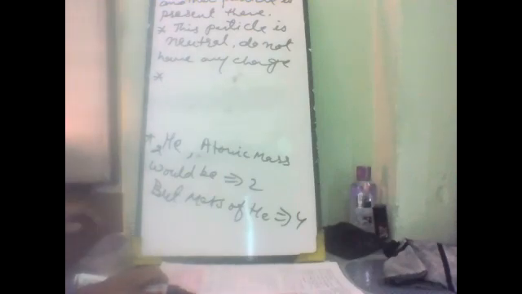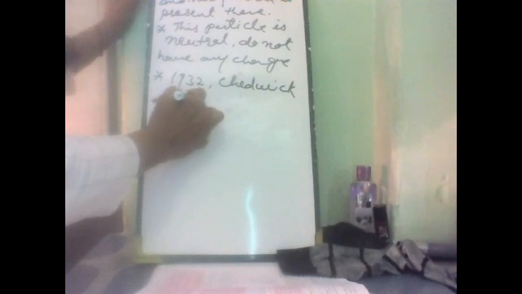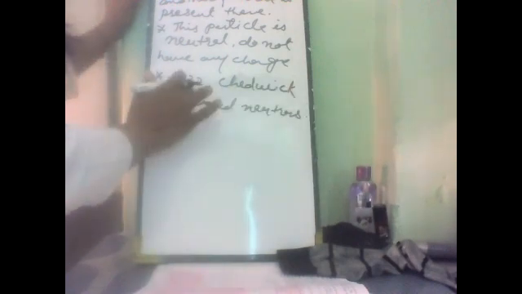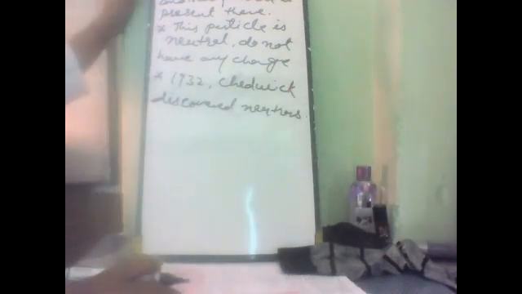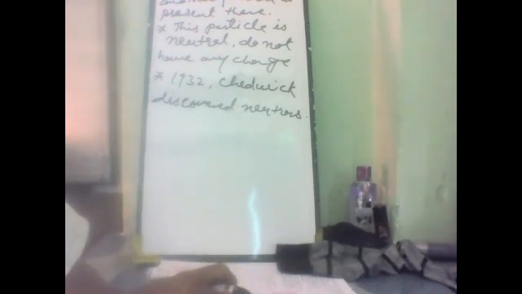In 1932, the scientist Chadwick discovered this particle. Who discovered the neutron? Chadwick discovered neutrons in 1932. He discovered the neutron by bombarding light nuclei like beryllium with alpha particles, which are helium nuclei.